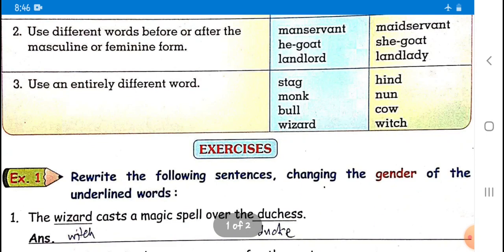Third, use an entirely different word. Entirely different word, totally different word. Stag, hind, monk, nun, bull, cow.